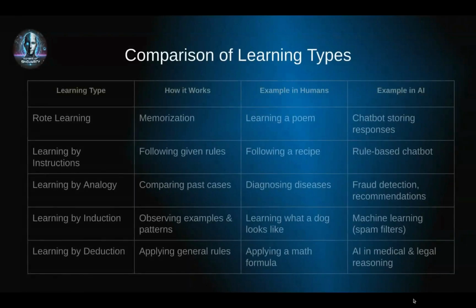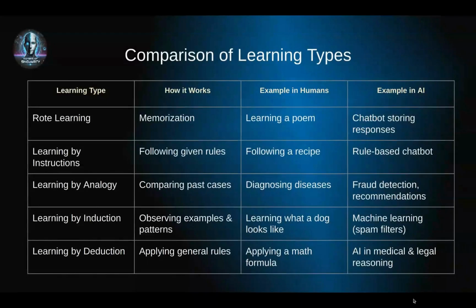Let's take a step back and compare all these learning types. Rote learning is simple memorization, like a chatbot storing responses. Learning by instructions involves following predefined rules, like a GPS system. Learning by analogy helps AI make decisions based on past experiences, like fraud detection systems.